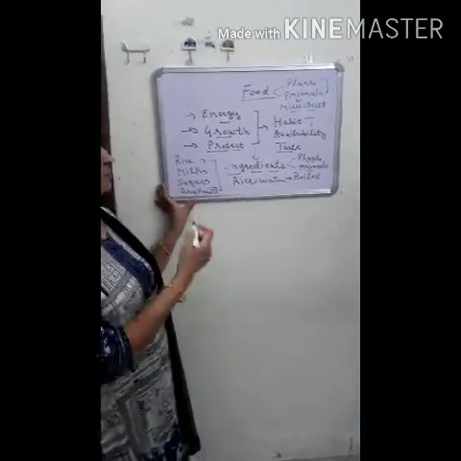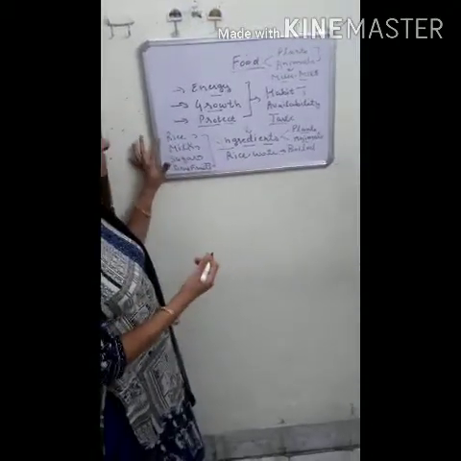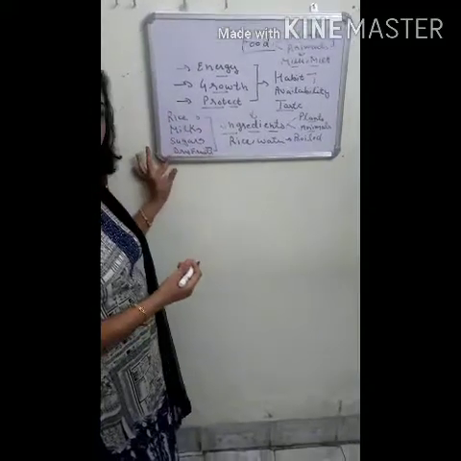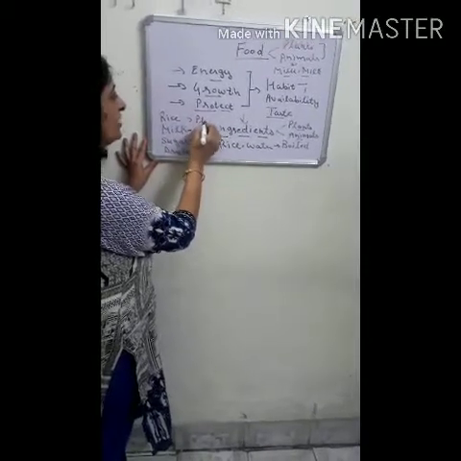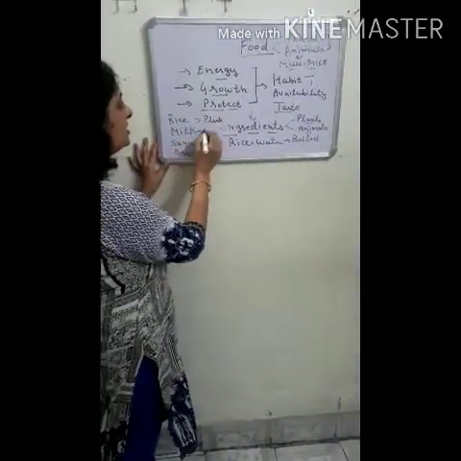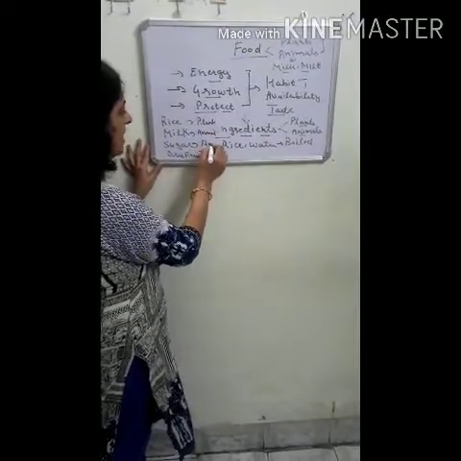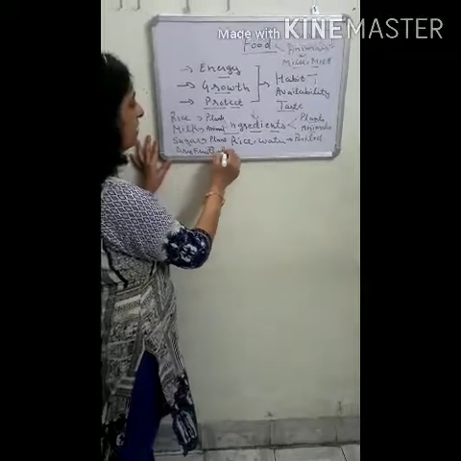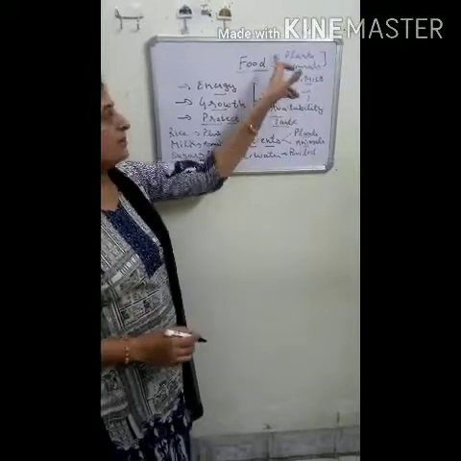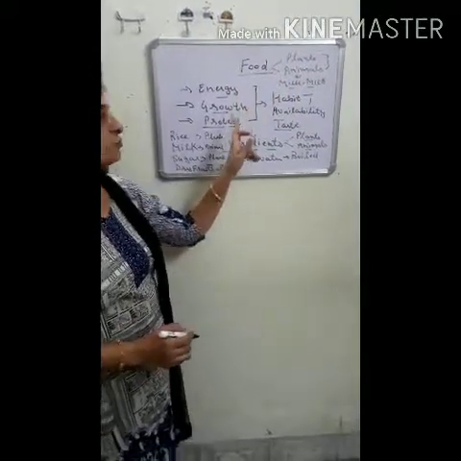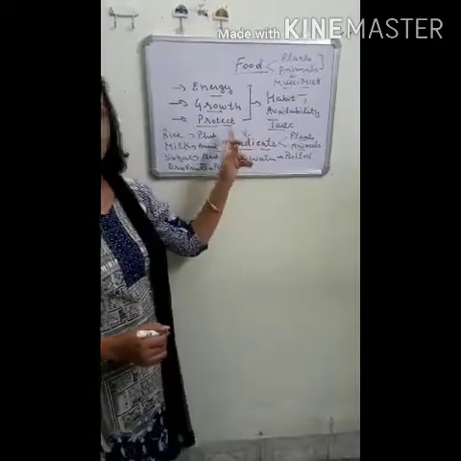For example, for preparing kheer, we need rice, milk, sugar and dry fruits. Rice we obtain from plants. Yes, the source of rice is plants. Milk is an animal product. Sugar we obtain from plants and dry fruits we obtain from plants. So there are two major sources of food, plants and animals, and food is required by every living being for proper growth and maintenance of their body.